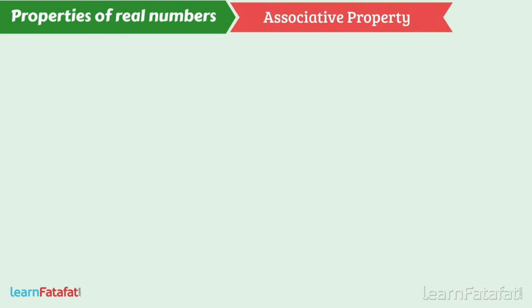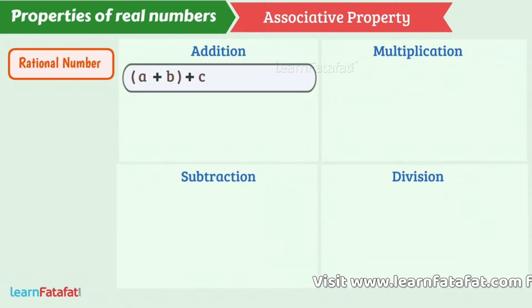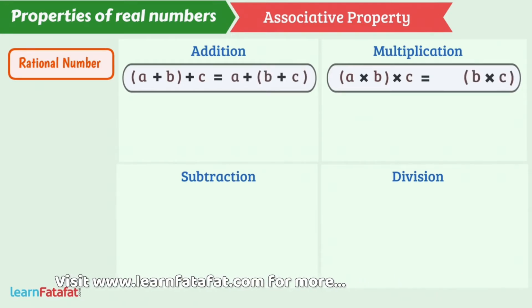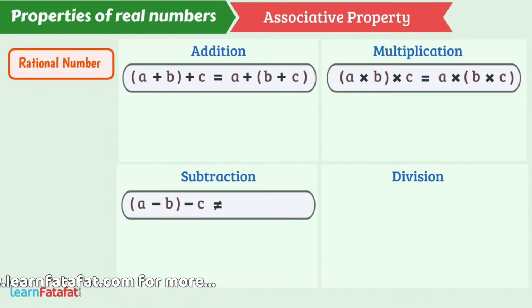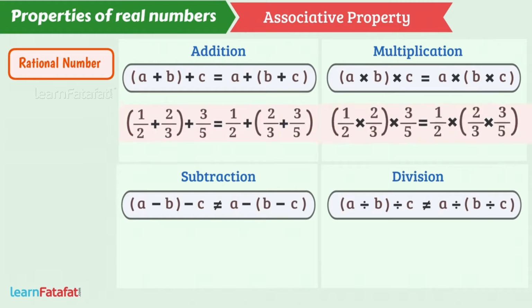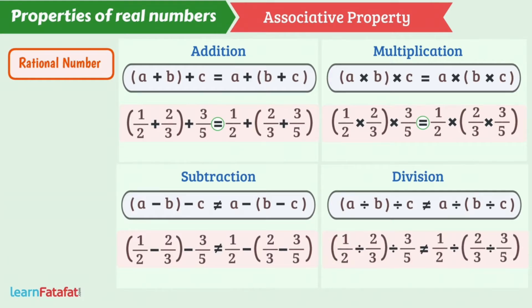Associative property. The addition or multiplication of rational numbers can be grouped in any way, but subtraction or division of rational numbers cannot be grouped in any way. So addition or multiplication of rational numbers is associative, while subtraction or division of rational numbers is not associative.